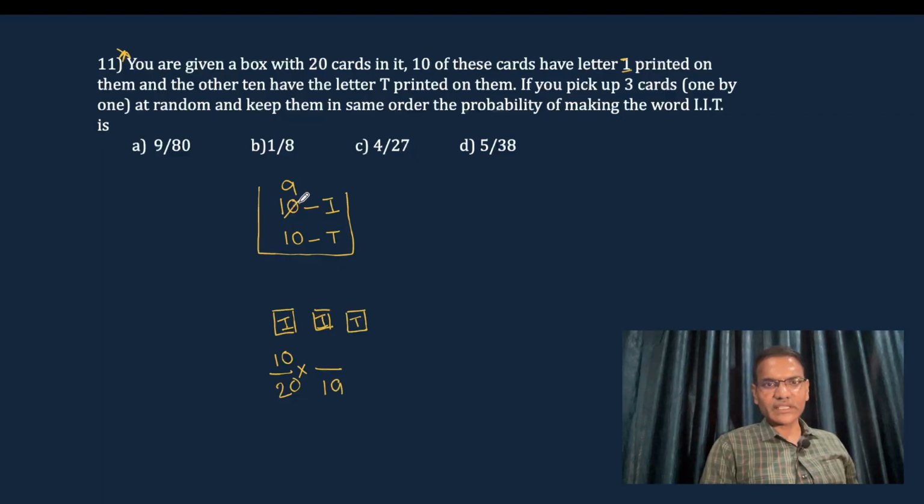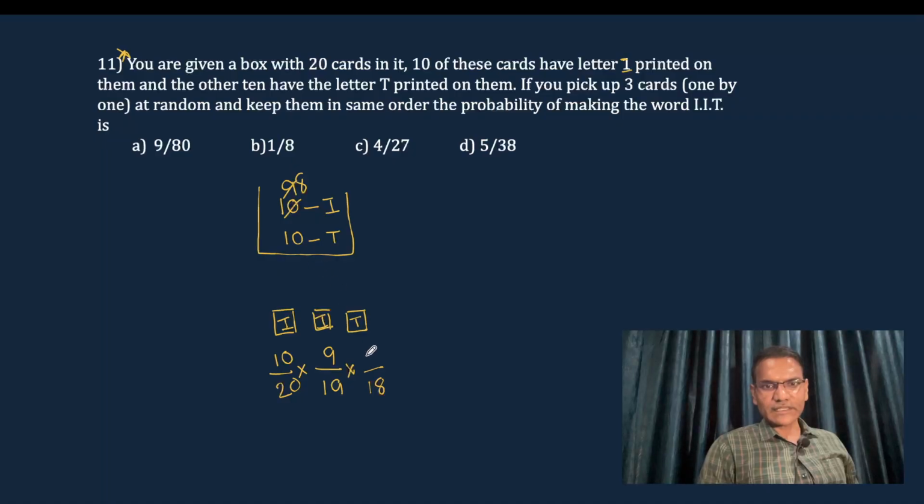Out of 19, the next card must be an I card, so those are 9, 9 by 19. The second I is also kept aside, so the remaining I cards are 8 only. The total number of cards inside the box is now 18. Out of 18, this time we need to select a T card.